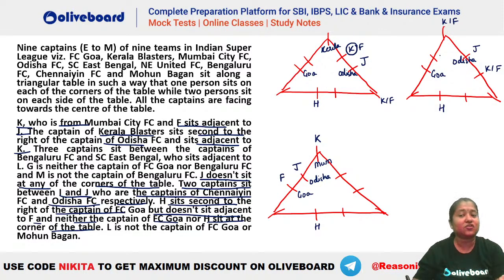Similarly, in the second case also, you can see Odisha ke second right mein we should have Kerala. So Kerala will be here. If Kerala is here, again you will see that K has to be here because Kerala and K have to be a neighbor for each other, right?